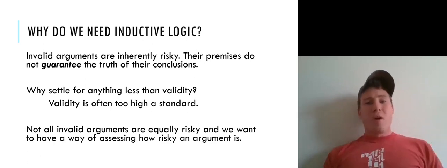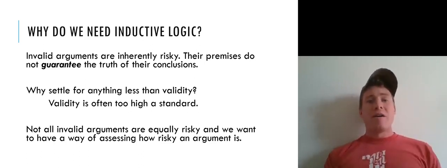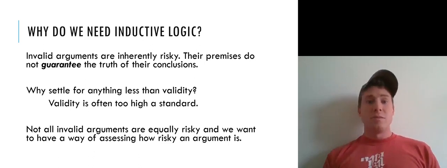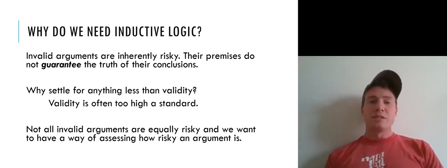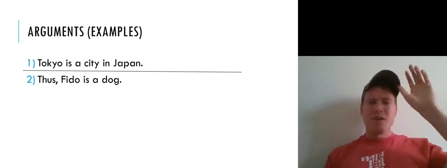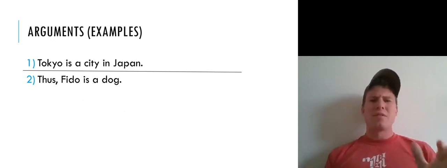So we often want to make arguments that it seems like are not going to be valid arguments, but still have some merit to them. And furthermore, not all invalid arguments are of equal merit or lack of merit. That is, not all invalid arguments are equally risky. And we want to have a way of assessing how risky an argument is, and inductive logic is going to give us a way of assessing the riskiness of arguments. So let's look at a few examples of invalid arguments. There are different quantities of risk.